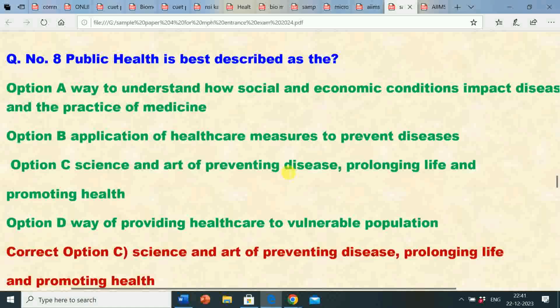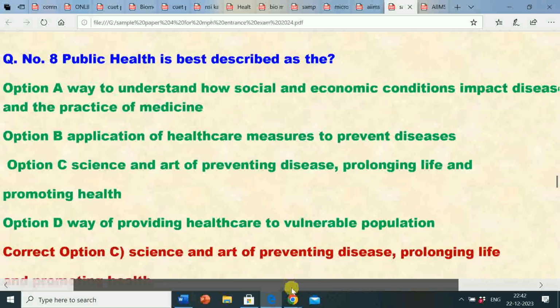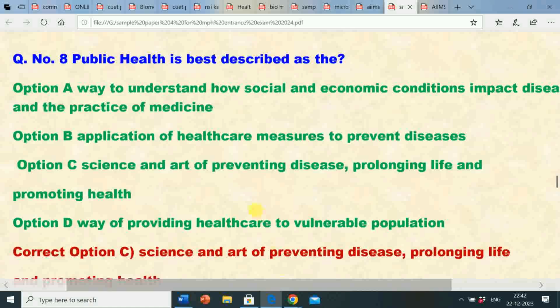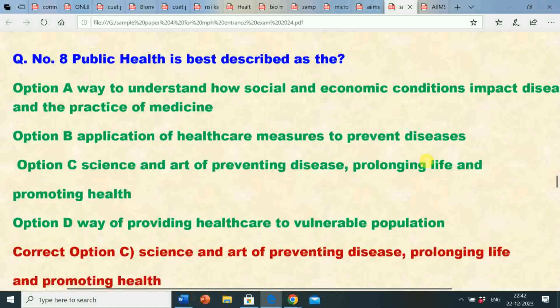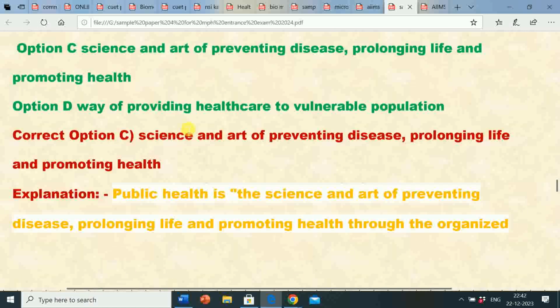So next question is question number 8. Public health is best described as the: Option A, a way to understand how social and economic conditions impact diseases and the practice of medicine. Option B, application of healthcare measures to prevent diseases. Option C, science and art of preventing disease, prolonging life and promoting health. Option D, way of providing healthcare to vulnerable population.